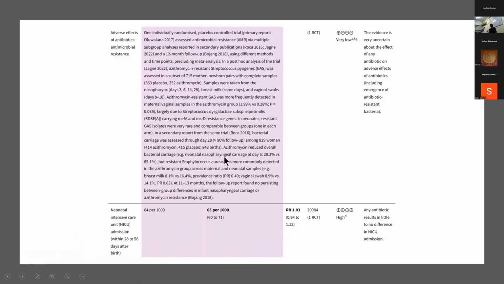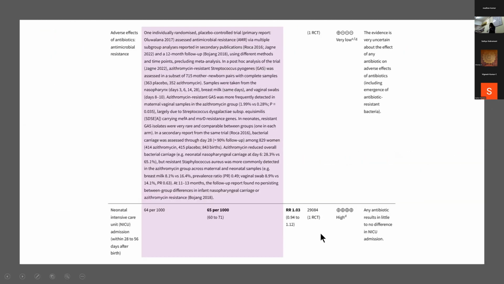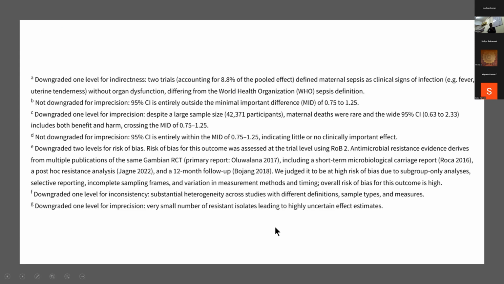So this is basically the antimicrobial resistance. I won't go into much detail of this. It just suffices to know that in the beginning, they found that the number of azithromycin resistant group B streptococcus was more in the antibiotic arm. But then by 11 to 13 months, it had all cleared. So there was no long-term antibiotic resistance. But they have put it as very low-grade evidence for this. For NICU also, there was no difference, high certainty evidence.